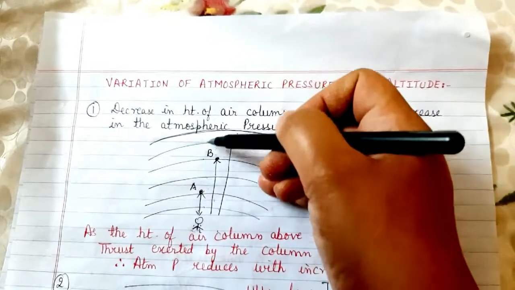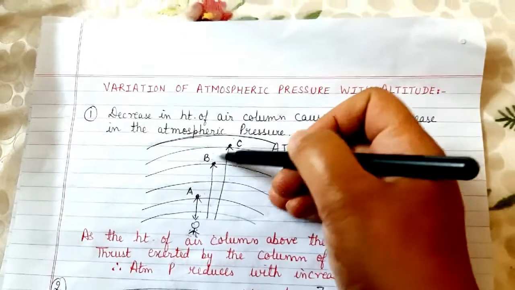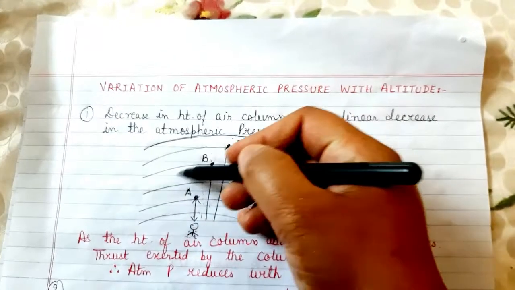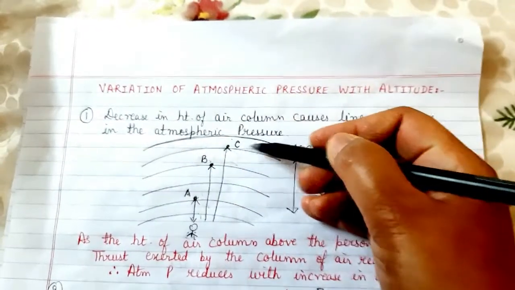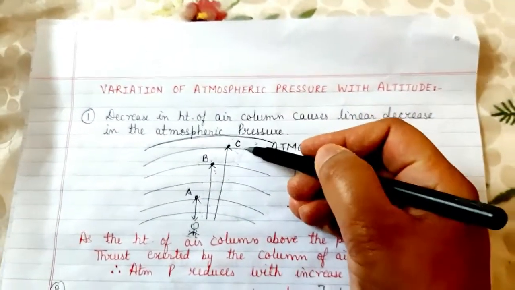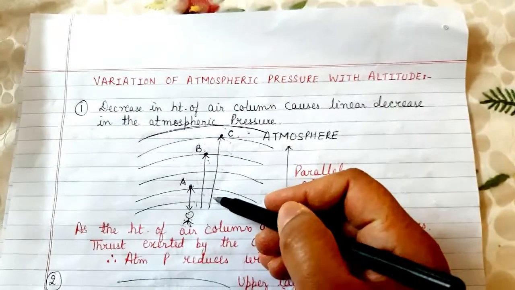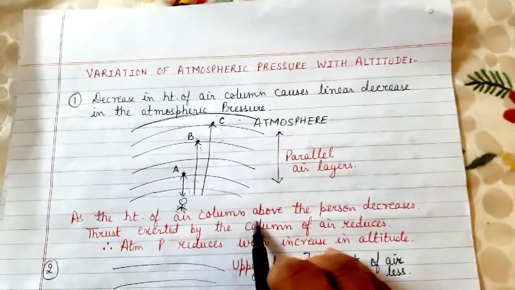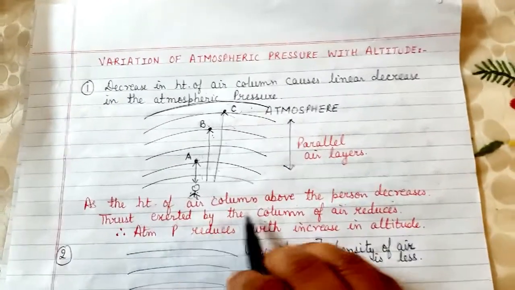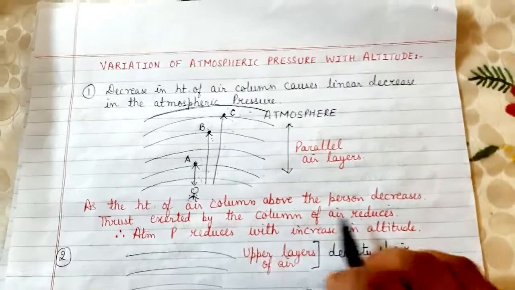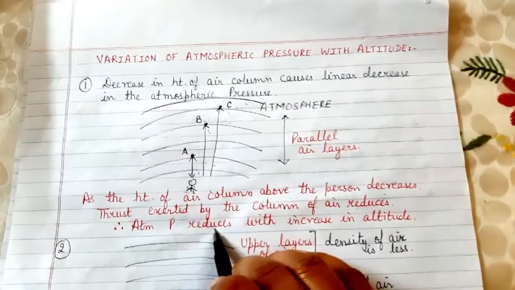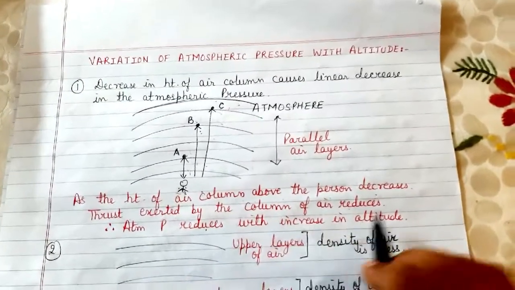The layers of the air will reduce. When the same person moves to B or to C, you can see that as the height increases, the layers of the air lying above the person reduce. As a result of this, there is a decrease in the atmospheric pressure. So what do you come to know from here? That as the height of the air column above a particular person decreases, the thrust exerted by the column of air also reduces, thus reducing the atmospheric pressure acting on the person. So we can say that the atmospheric pressure reduces with increase in altitude.